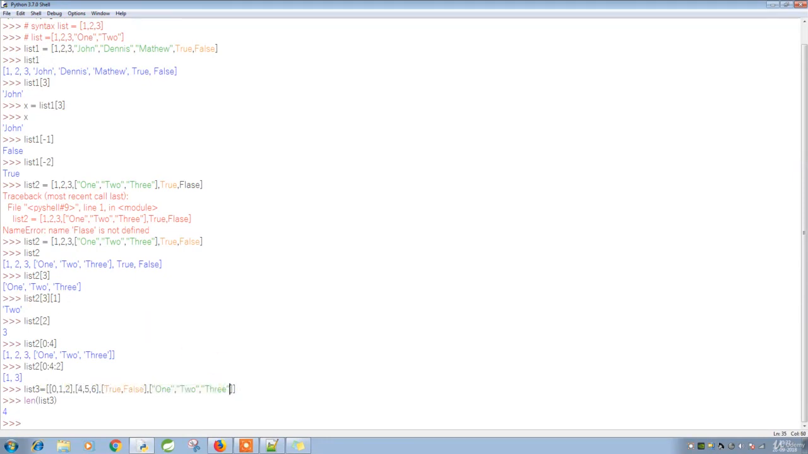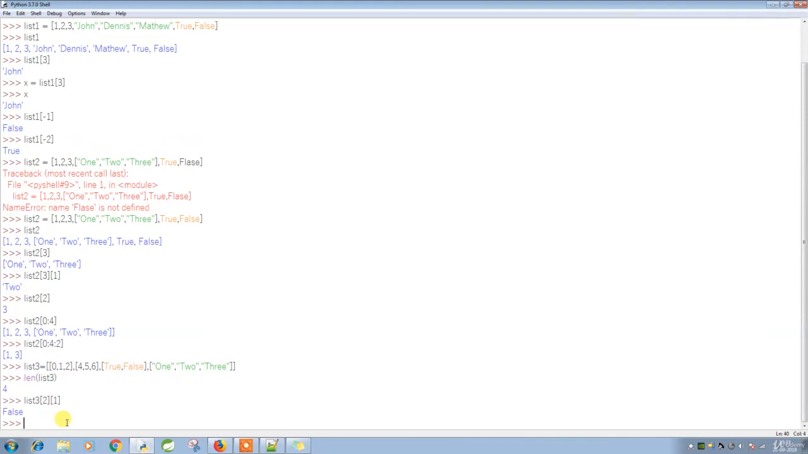Okay, so let's try to retrieve some data from this three-dimensional list. I'm going to retrieve the data from the list tree, and the first element, I'm going to retrieve the data from the second index, which is nothing but true or false. This is the second element, second index actually. From that, I'm going to take this first element. Okay, see, we got the data.